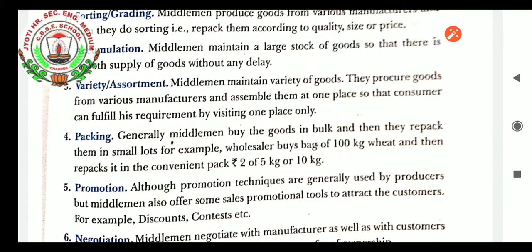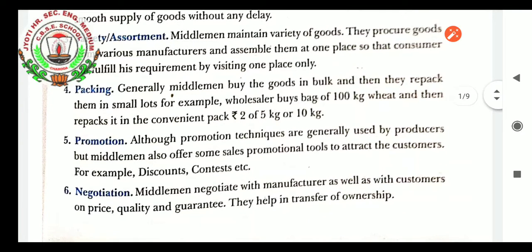Packing: generally middlemen buy the products in bulk and then they repack the goods in small lots. For example, a wholesaler buys bags of 100 kg wheat and then repacks it in convenient packs of 2 to 5 kg or just 10 kg, that is known as packaging. So middlemen buy the goods in bulk and then repack them in small lots. That makes the work of the seller and the manufacturer easy, as they only do the work of repackaging the goods so that it can be comfortably purchased by the customer.